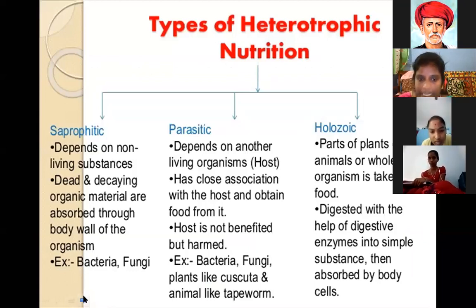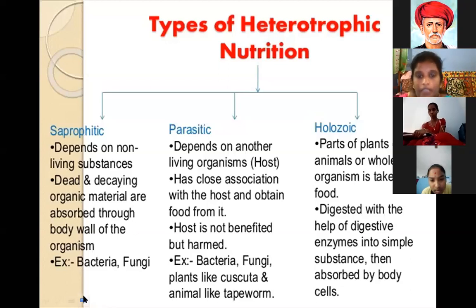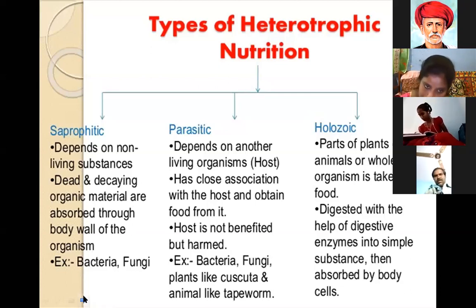Next, a very important topic: how many types of heterotrophic nutrition are there? There are three types of heterotrophic nutrition. What are the three types? We see the slide. Saprophytic nutrition, parasitic nutrition, and holozoic nutrition. Saprophytic heterotrophic nutrition, parasitic heterotrophic nutrition, holozoic heterotrophic nutrition.